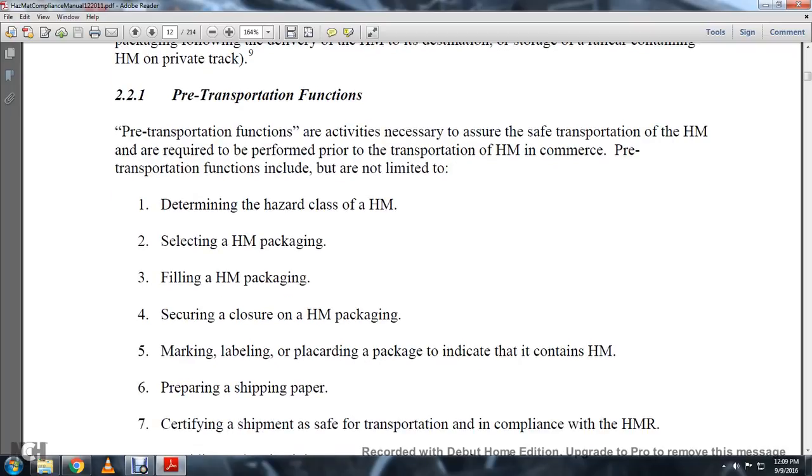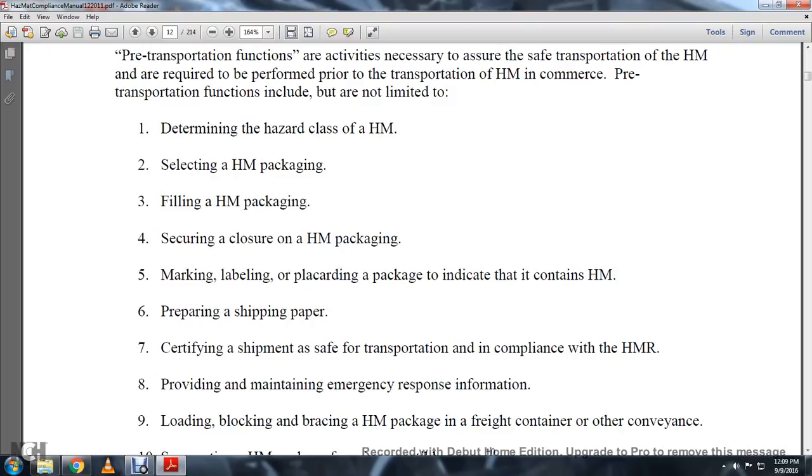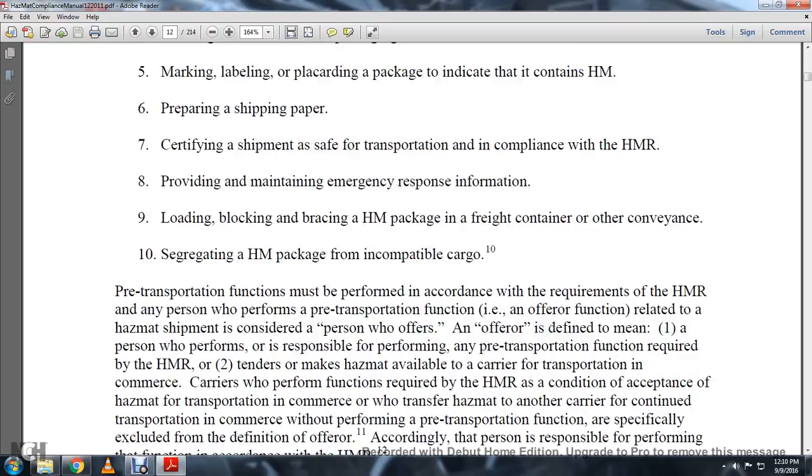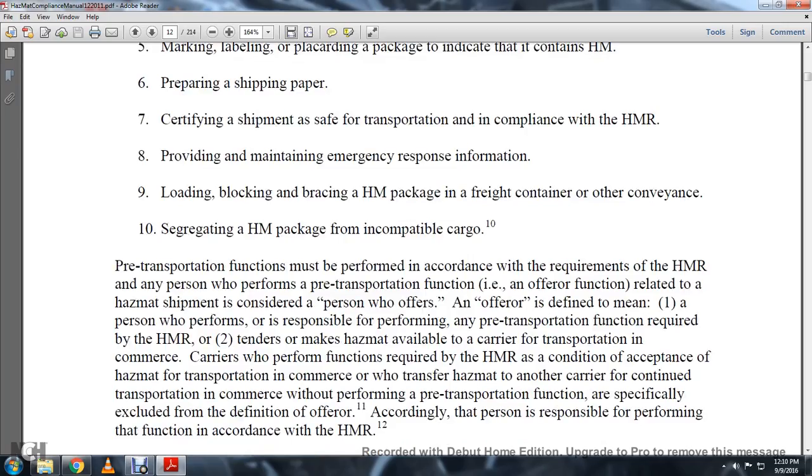5, marking and labeling the package and placarding indicating that it contains hazardous material; 6, preparing shipping papers; 7, certifying that the shipment is in compliance with the Hazardous Material Regulations; 8, providing emergency response information; 9, loading and blocking and bracing hazardous material packages in the freight container or other conveyances; 10, segregation of hazardous material packaging from incompatible cargo. Incompatible hazardous material packages with incompatible cargo.